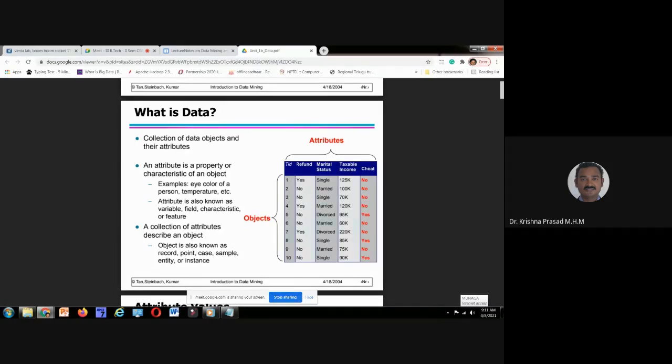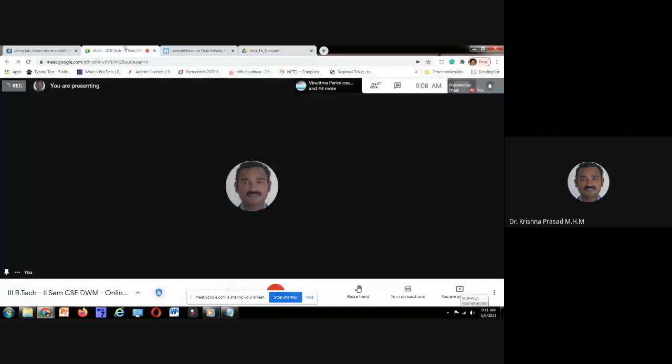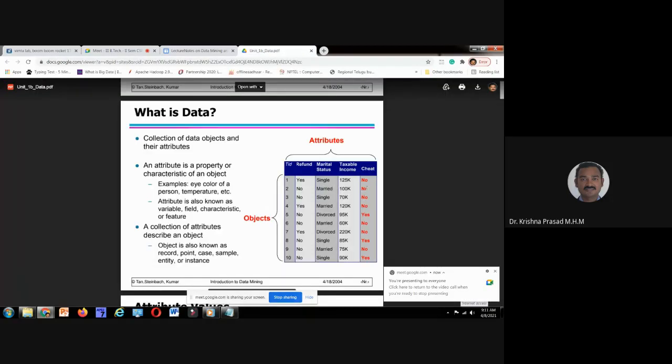Here, by seeing the properties of these four, transaction ID, refund, marital status, and taxable income, we need to predict what type of person he is, whether he is a cheater or not a cheater. Please see, what is our target? You need to predict whether the person is a cheater or not a cheater. That's all. Okay? That is called the class label or target class.